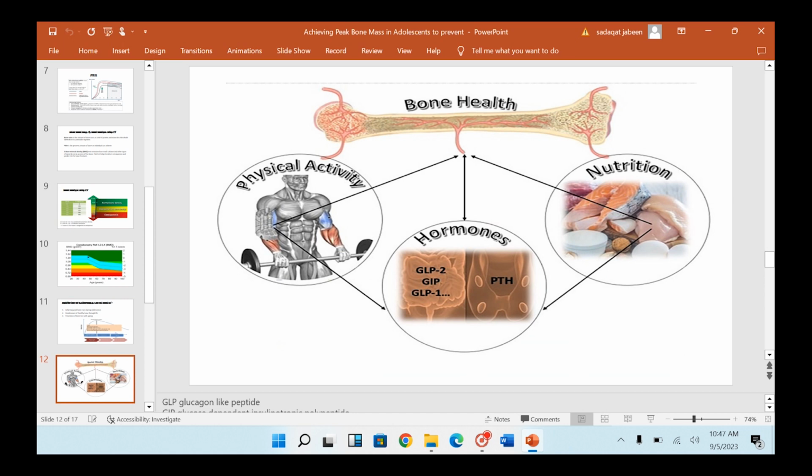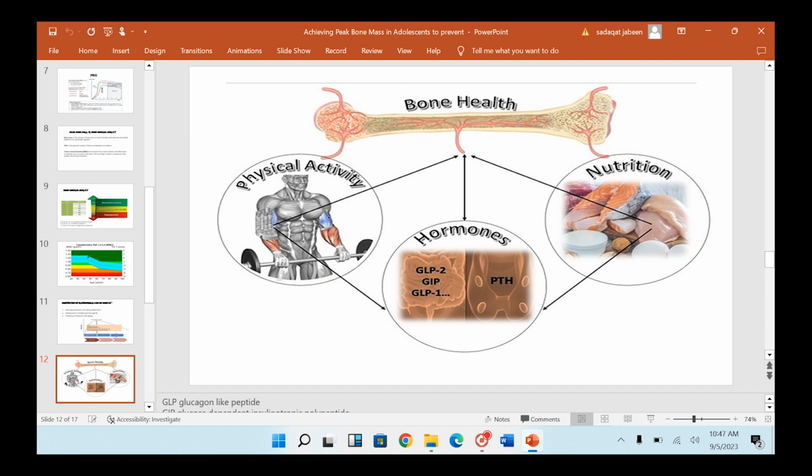Now, the factors which are affecting bone health are hormones, nutrition, and physical activity. Hormones are very important in the maintenance of the health of the bone, because most of the time these hormones are the sex hormones or parathormone, which affect the growth of the bone as well as achieving a good amount of bone mass. And variation in these hormones, either earlier in age or later in age, will result in weakness of the bone.